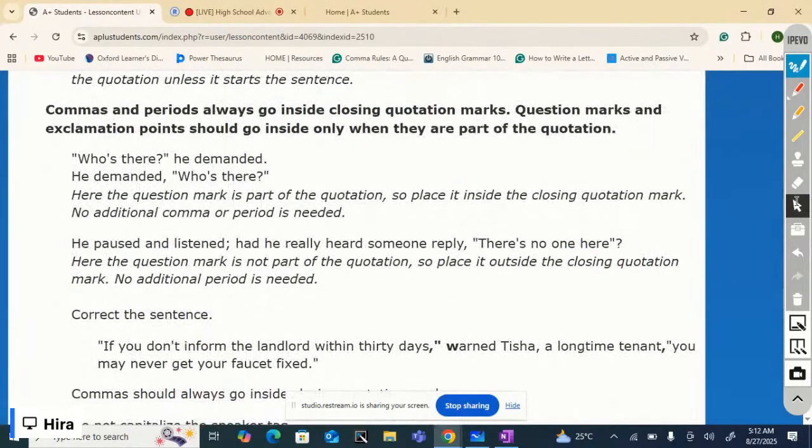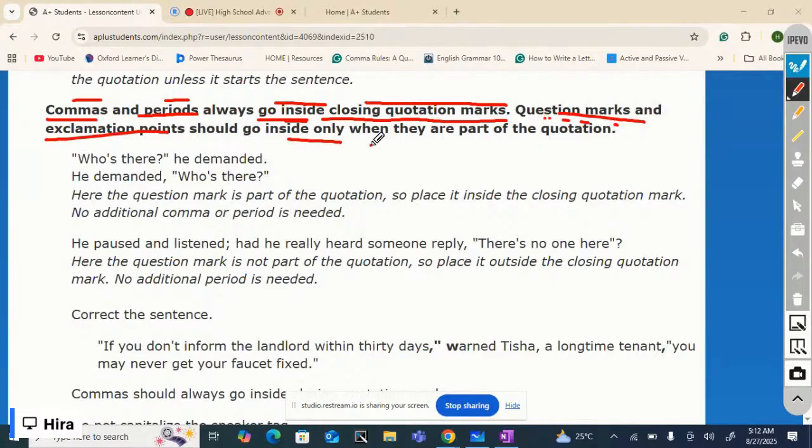One more thing to remember, another important point about punctuation. Commas and periods always go inside closing quotation marks. When you close the quotation marks, commas and periods always go inside closing quotation marks. Question marks and exclamation points should go inside only when they are part of the quotation.